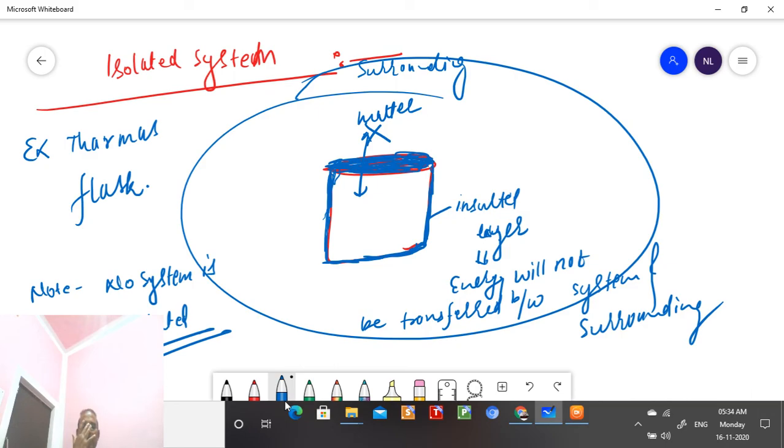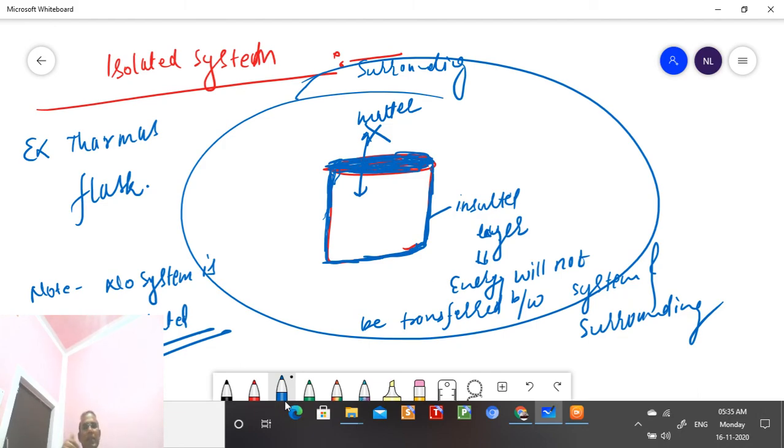And next we studied the types of system. A few terms we studied: the system, that is the smallest portion which is selected for the thermodynamic study. And the surrounding, which is everything other than the system. And next is the boundary, which separates the system and surrounding. And then we studied the types of system.